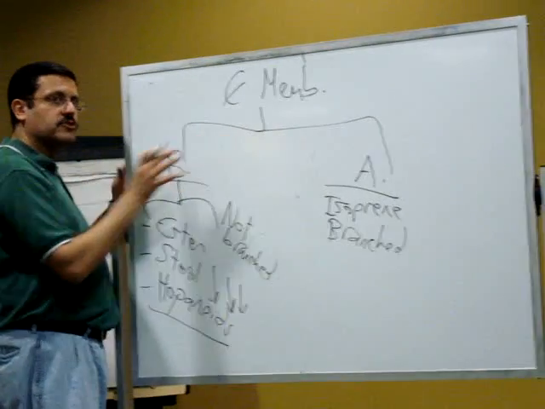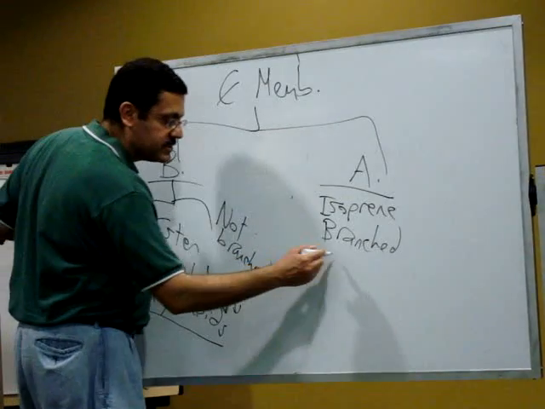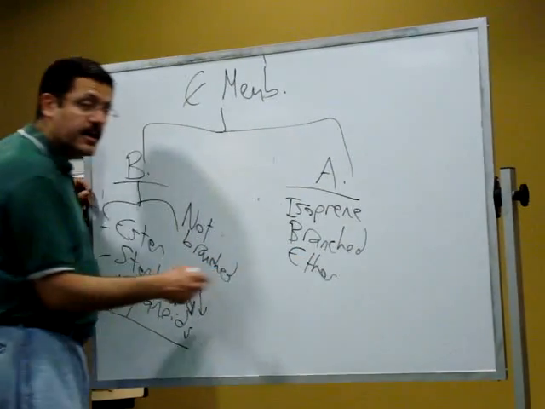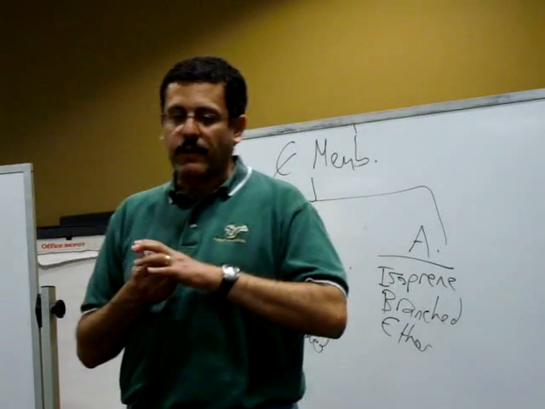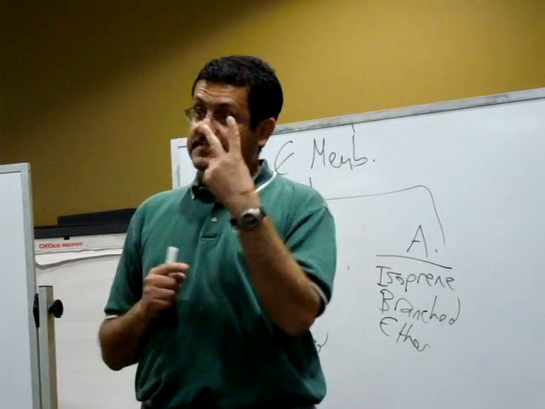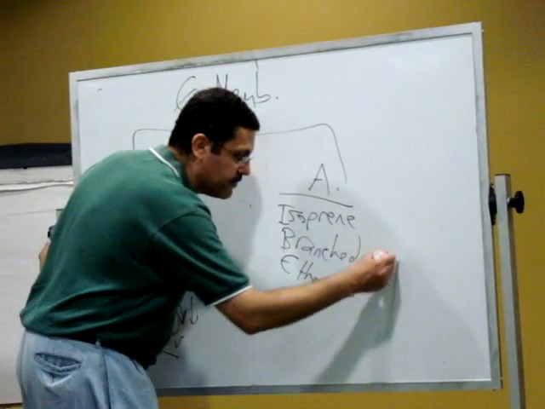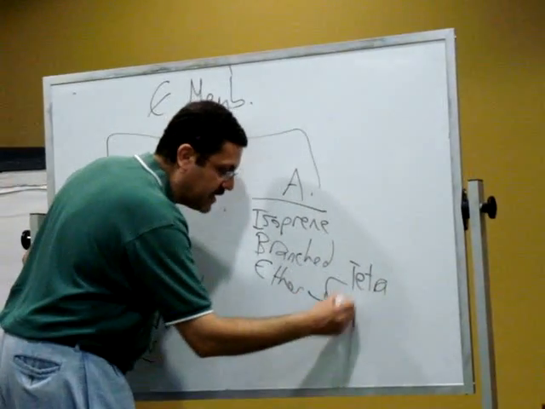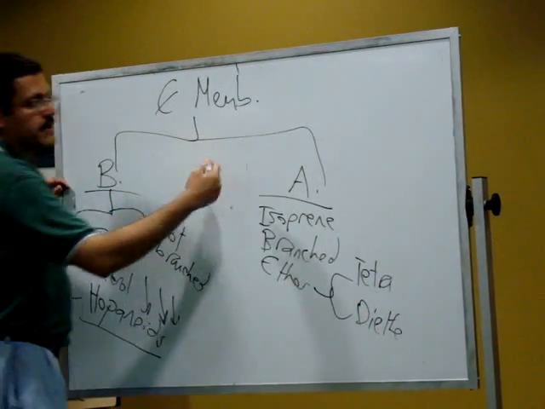So when you're studying, try to compare and contrast these. Here it's ester, here it is what? Ether. And you have 2 types of ethers. You have tetra and diethers, right? So you have tetraether and you have diether.